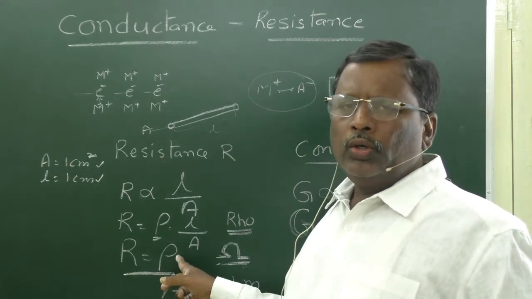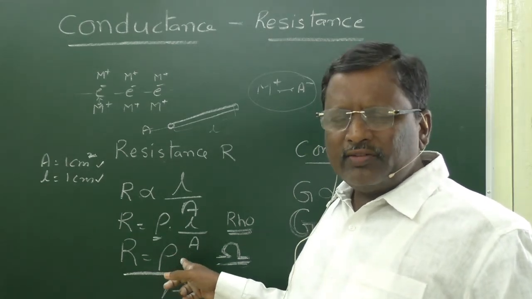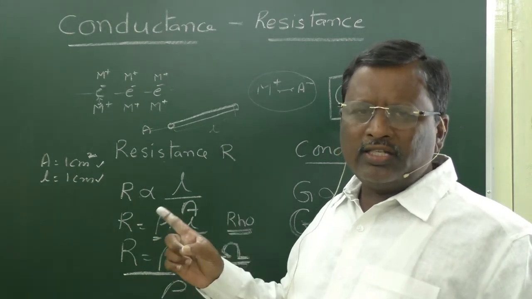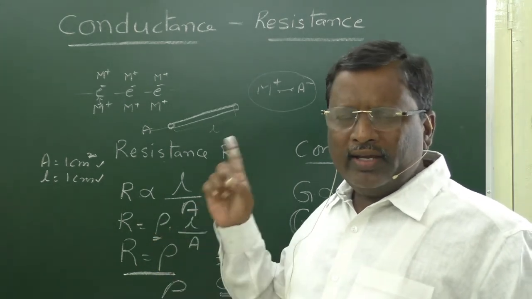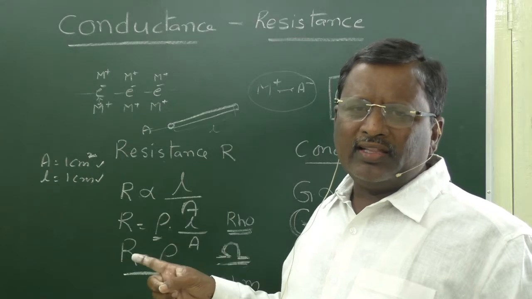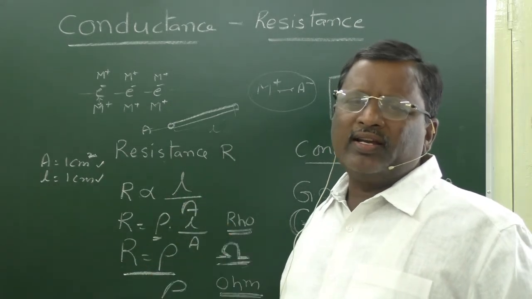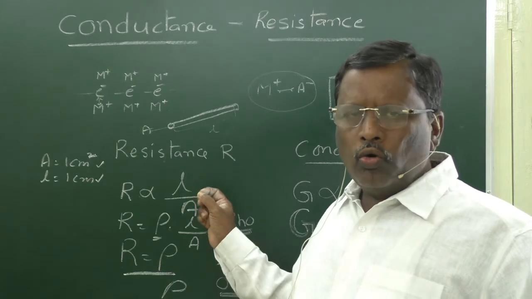So that rho is said to be the resistivity of the conductor, that is the resistance caused by a conductor when it has 1 unit length and 1 unit cross section area. The units for resistance are ohm.